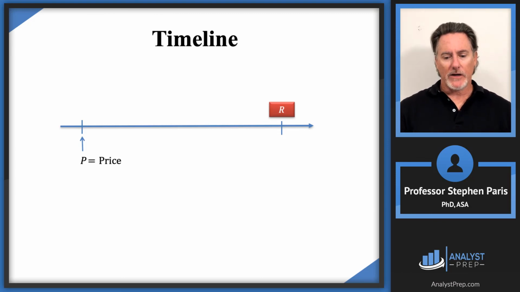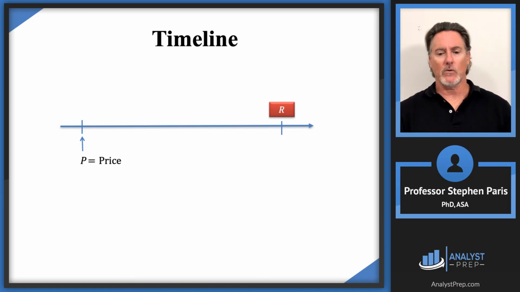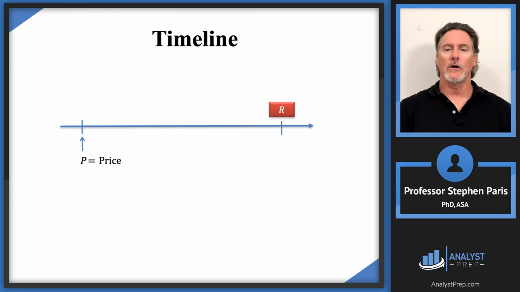And we talked about those T-bills because the way that we compared the price and the redemption value with T-bills was to use simple interest or simple discount, depending on whether you had a Canadian T-bill or a US T-bill.